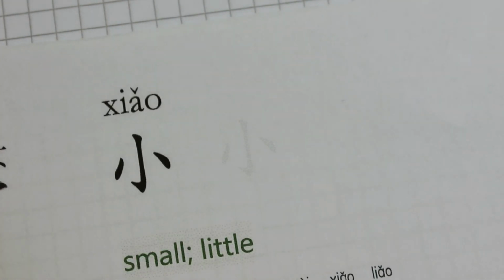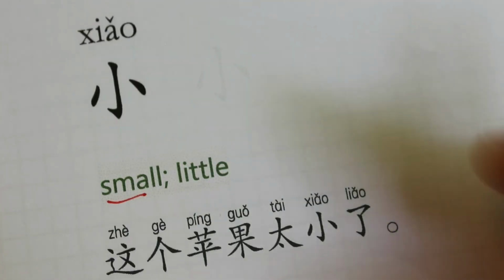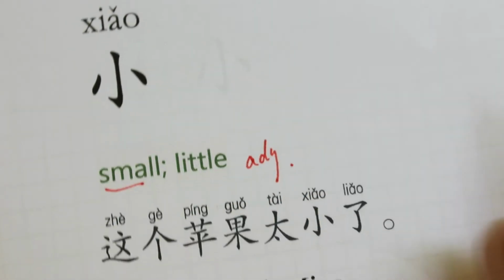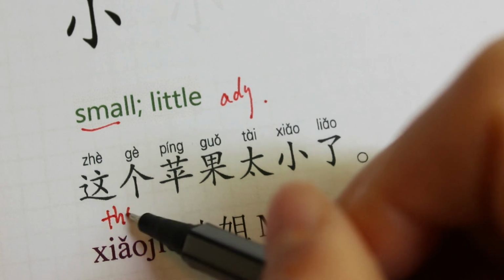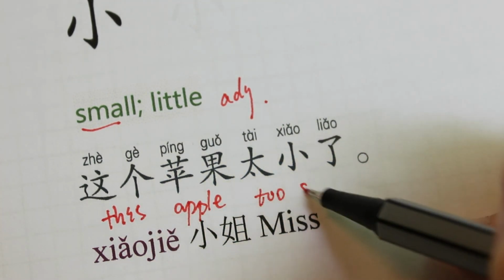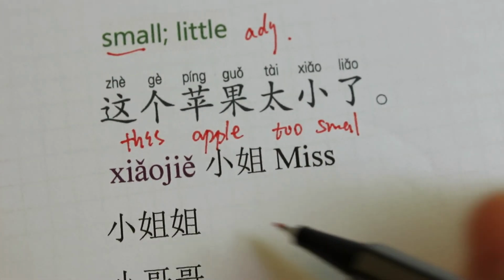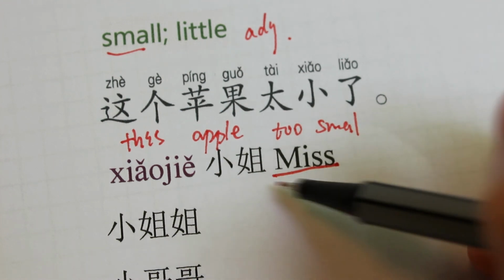The last one today is 小. It means small or little. Very simple. It's an adjective. So 这个苹果太小了. This apple is too small. Too small. 太小了. And we also have the word 小姐. 小姐 means miss.